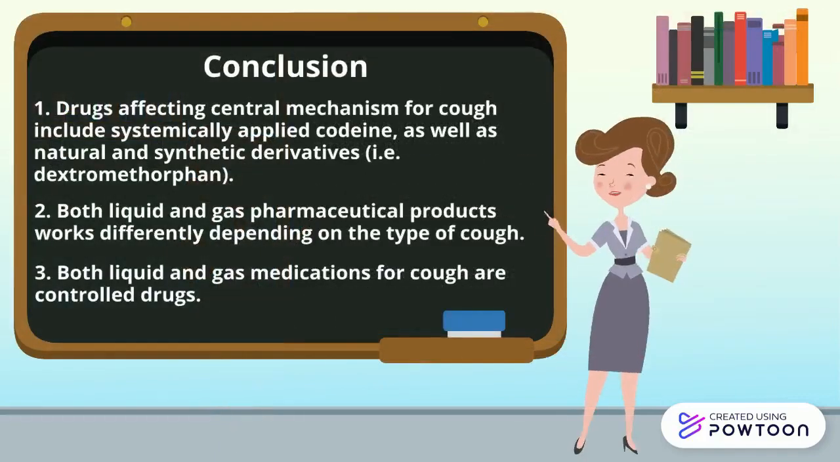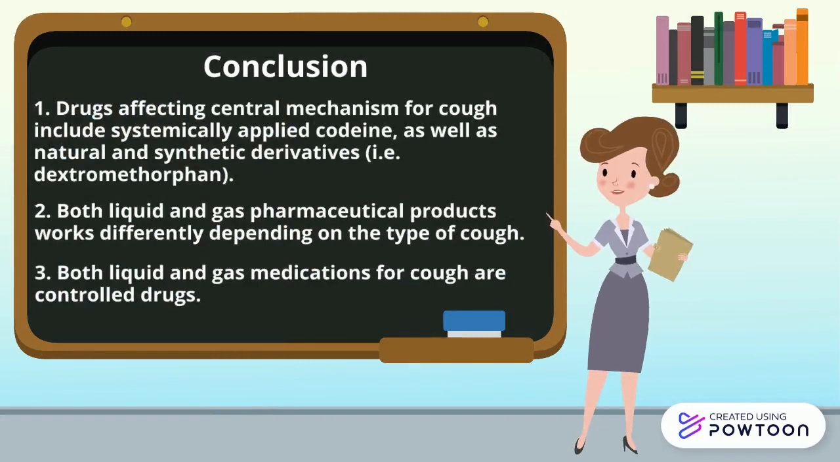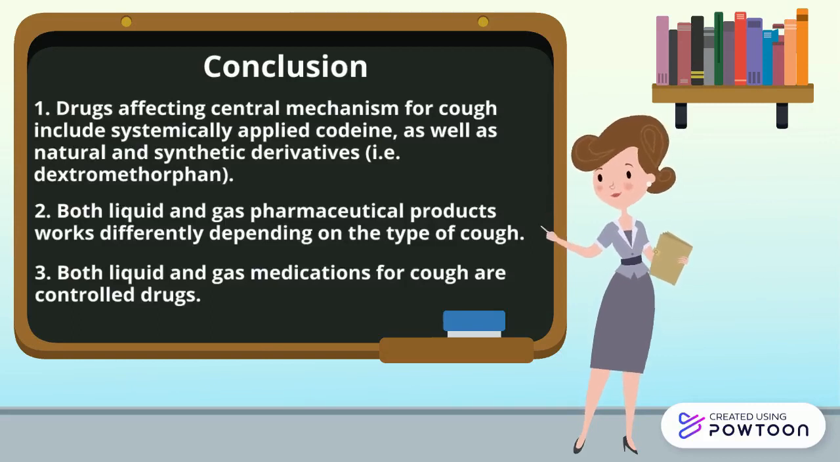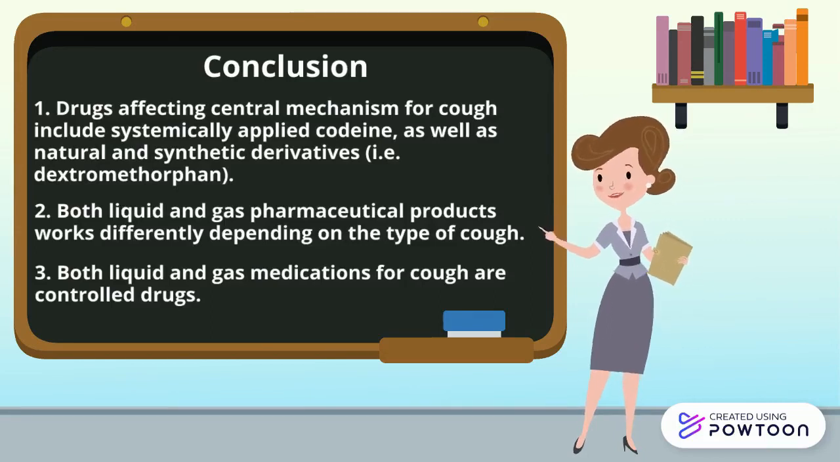Conclusion: drugs affecting central mechanism for cough include systematically applied codeine as well as natural and synthetic derivatives such as dextromethorphan. Both liquid and gas pharmaceutical products work differently depending on the type of cough. Both liquid and gas medication for cough are controlled drugs.